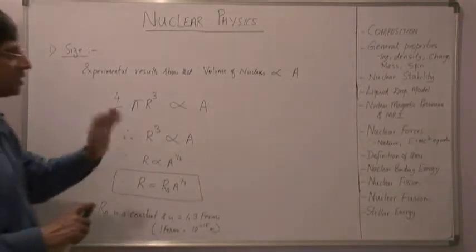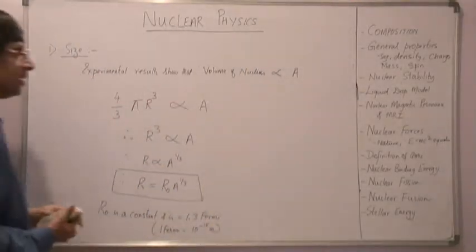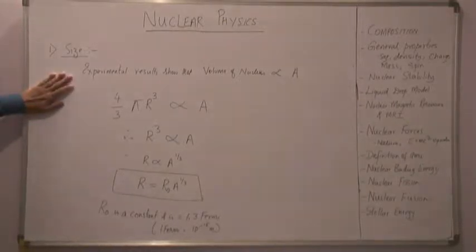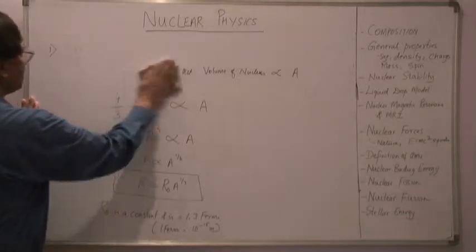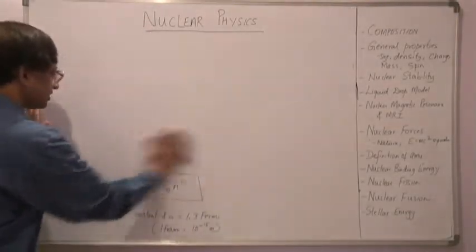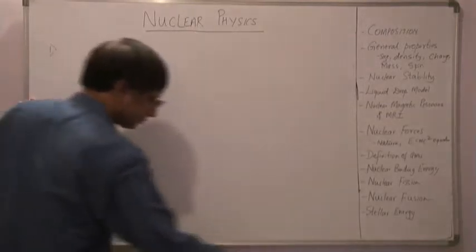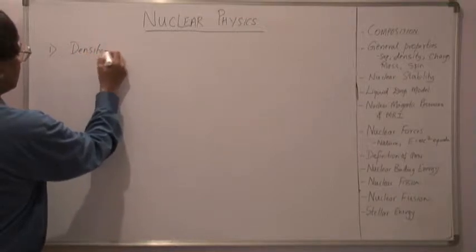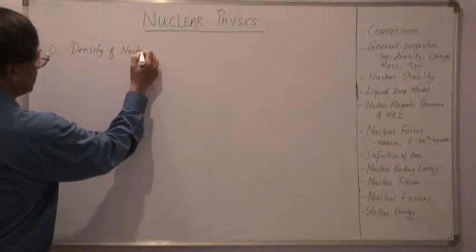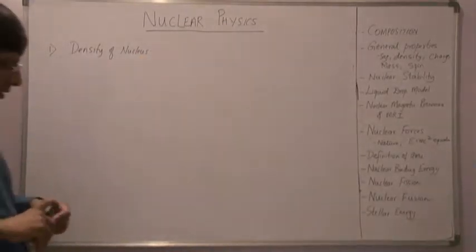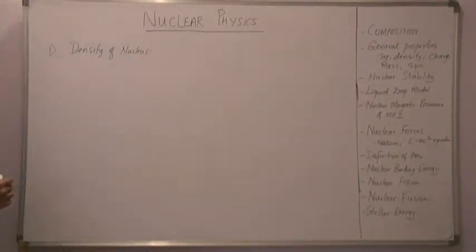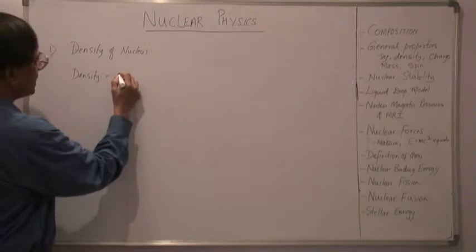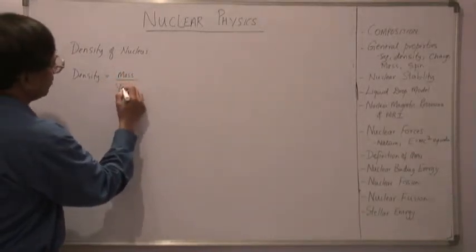So with this we have looked at the size. Now let us move on to the next one, that is the density of a nucleus. Let us calculate the expression for the density of a nucleus. We know that density is equal to mass divided by volume.